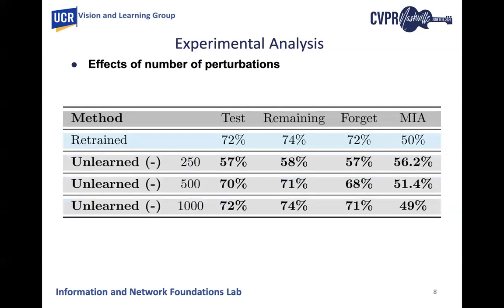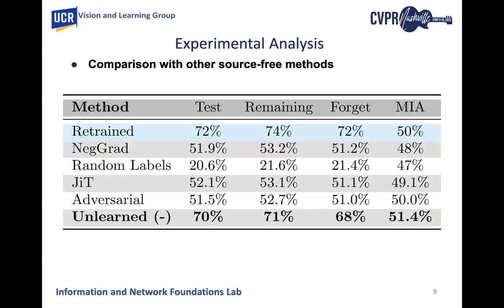In our next study, we examine the number of perturbations and its effect on our objective function, because we are taking the expectation over the perturbed points. We expected that when the number of perturbed points increases, the approximation will be better. As you can see, the unlearning performance increases as the number of perturbed points is increased as well.